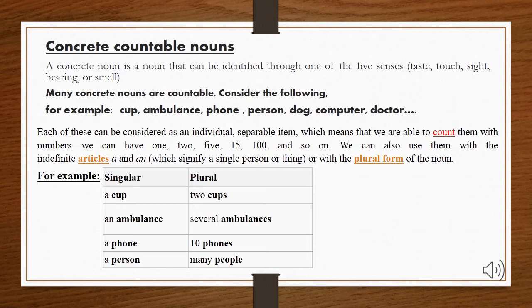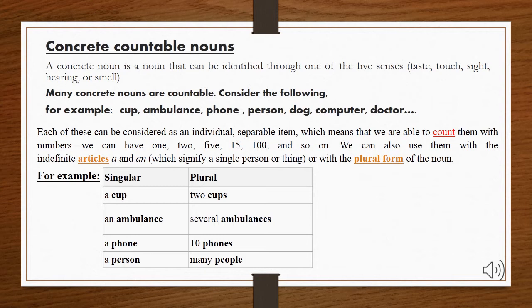For example, cup, ambulance, phone, person, dog, computer, doctor, and so on. Now you can see each of these can be considered as an individual separable item, which means that we are able to count them with numbers. We can have 1, 2, 5, 15, 100 and so on with them. We can also use them with the indefinite articles a and an, which signify a single person or thing, or with the plural form of the nouns.